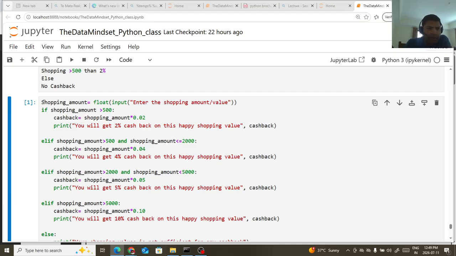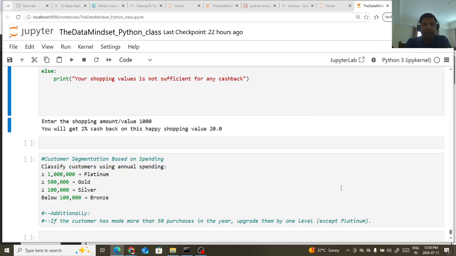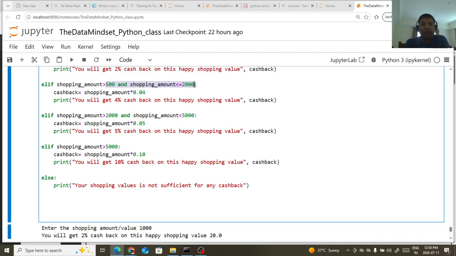Is that okay? Yeah, correct. You can see that you will get 2% cashback on this happy shopping values, 20, right? So this falls under this one.